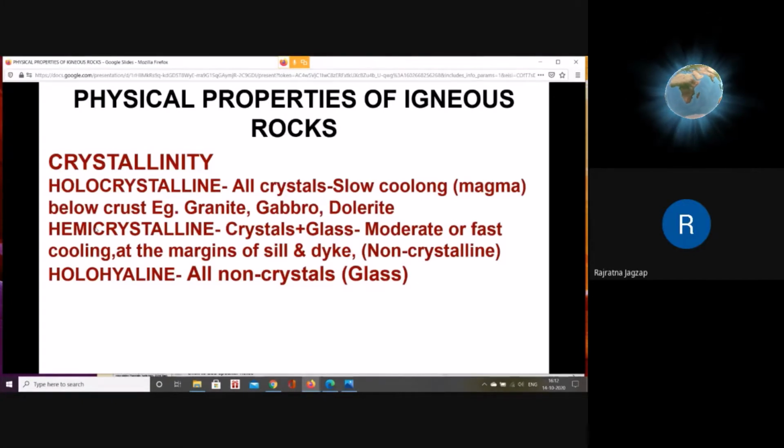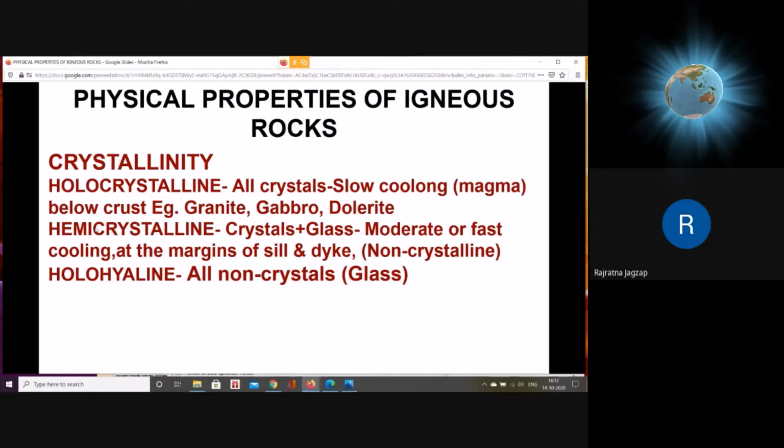So the crystallization process will normally be fast. But why have I used the word moderate? It is because in a few rocks of dolerite type, at the margins of their dike type of intrusion, you will find that they are having glassy material. That's why we can say that it is having a mixture of glassy material that is non-crystalline and crystalline.